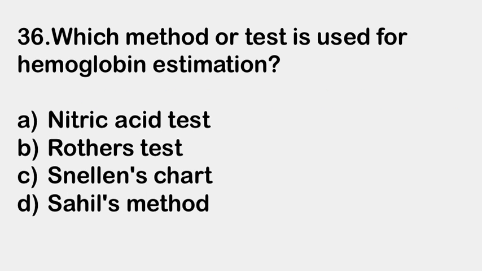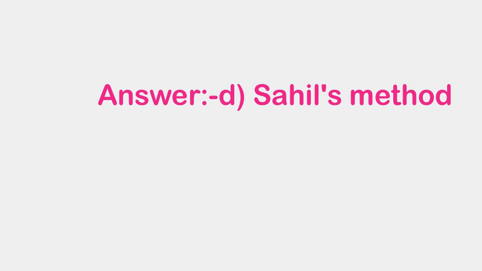Next question. Which method or test is used for hemoglobin estimation? A. Nitric acid test, B. Rothera's test, C. Snellen's chart, and D. Sahli's method. Right answer is D. Sahli's method.